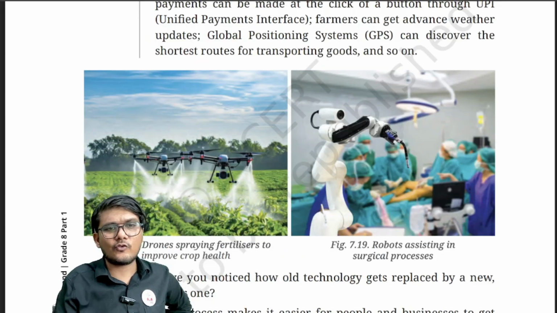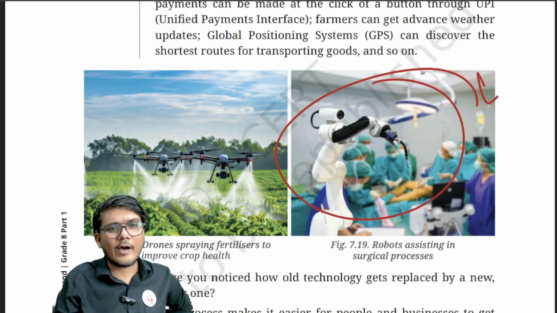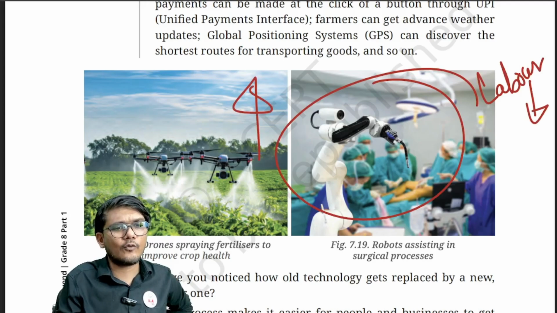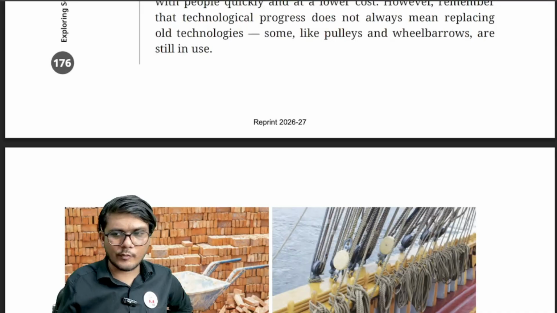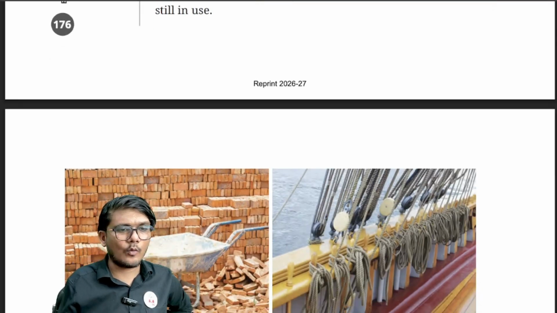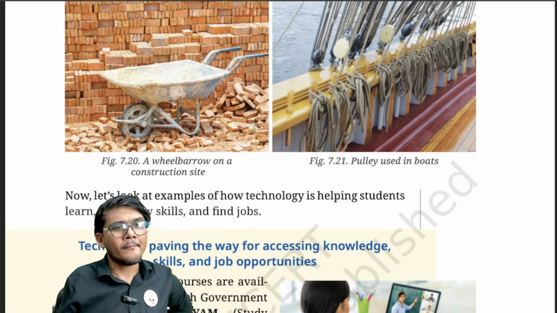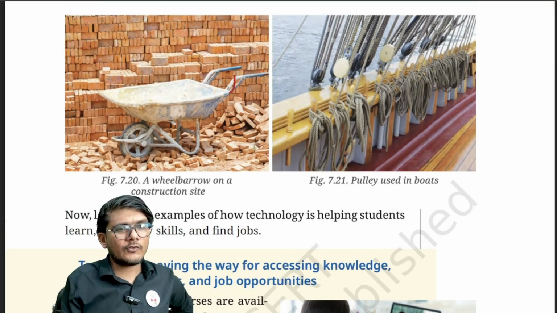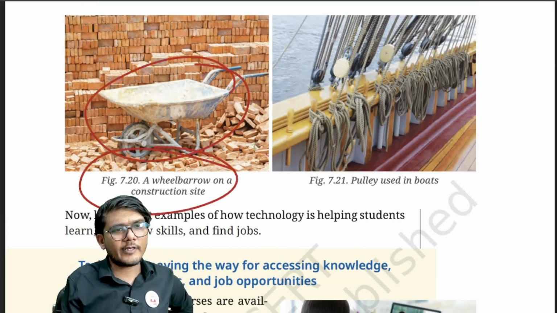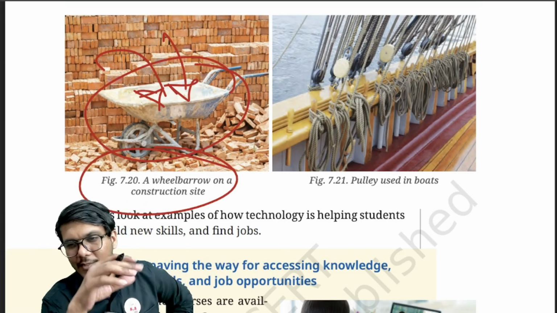See, what happens is you might be using a technology, so the requirement of the manual labor is going to go down, and technology will give you faster and more efficient production. That is the idea over here. Okay. And now this is a wheelbarrow on a construction site. You can put the bricks on over here. So it's a small technology basically.